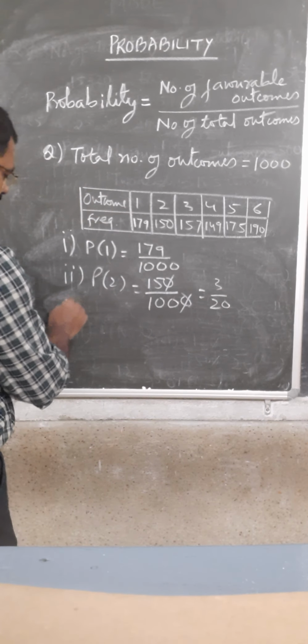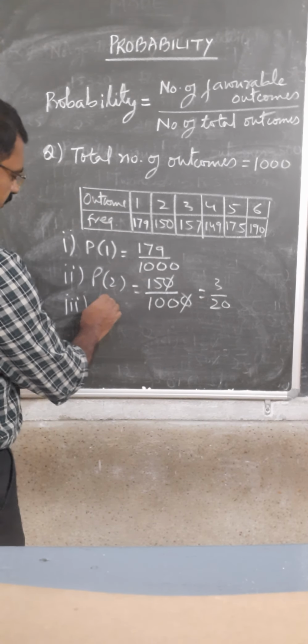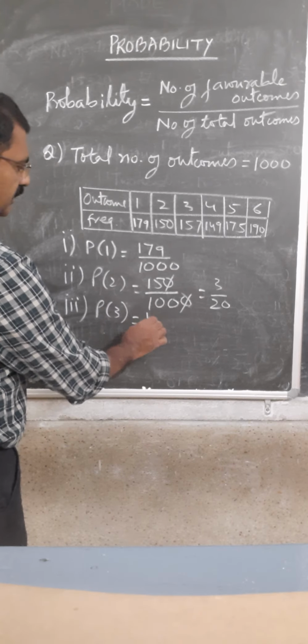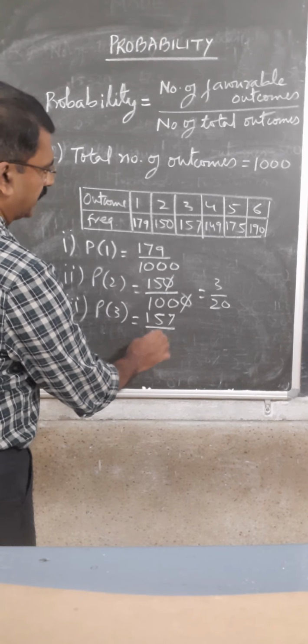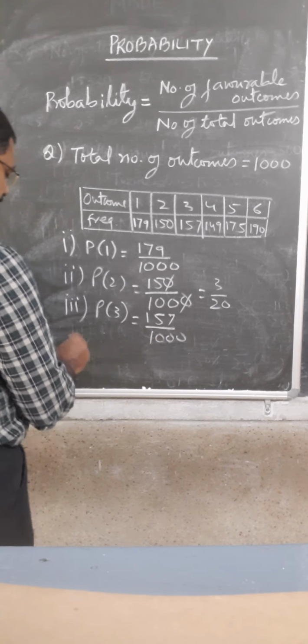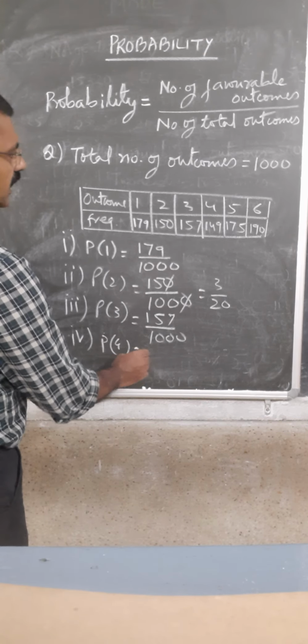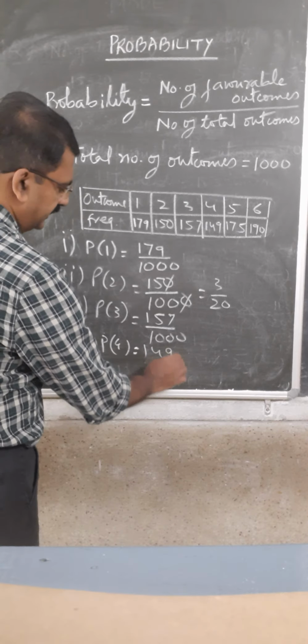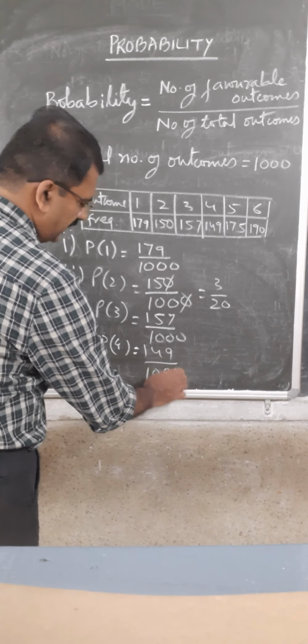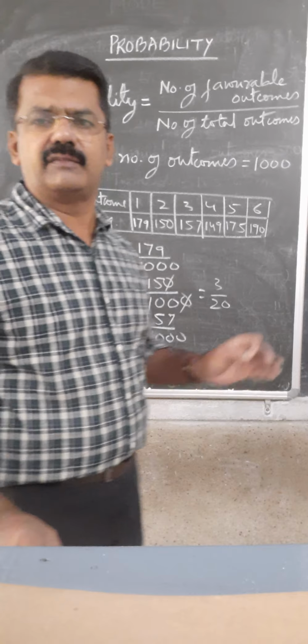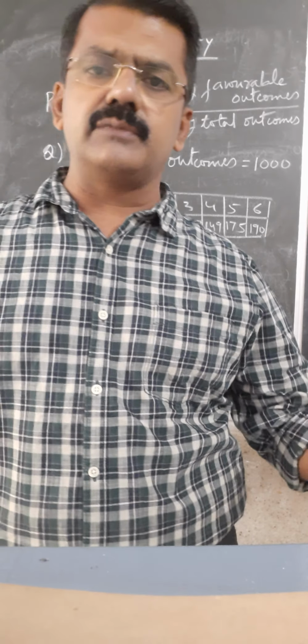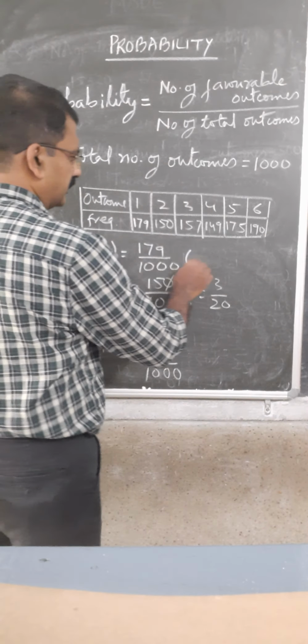Then the probability of getting a 3 will be 157 upon 1000. Then the probability of getting a 4 will be 149 by 1000. You can see that in every case the total number of outcomes remains the same.